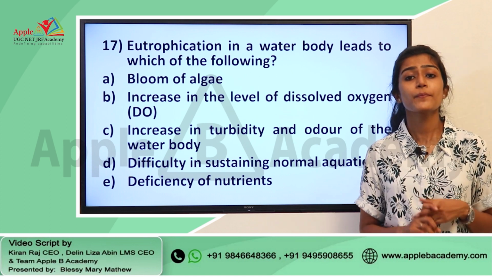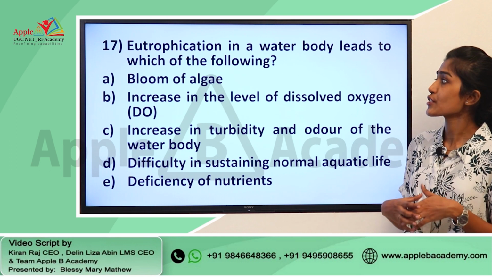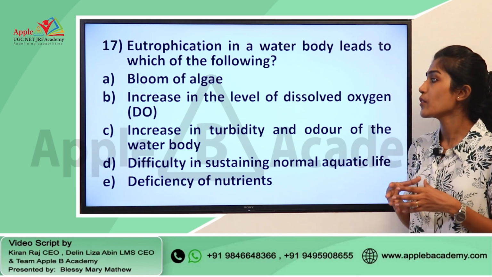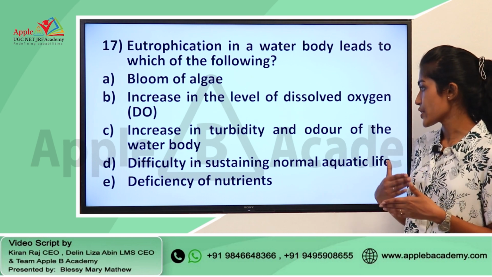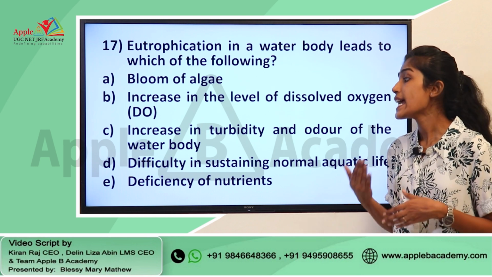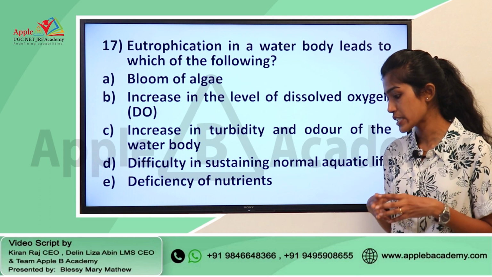Next question from people, development and environment. The question is: eutrophication in a water body leads to which of the following, and you have the options: bloom of algae, increase in the level of dissolved oxygen, increase in turbidity and odor of the water body, difficulty in sustaining normal aquatic life, and finally deficiency of nutrients.